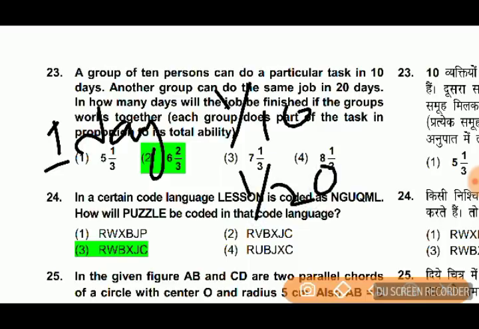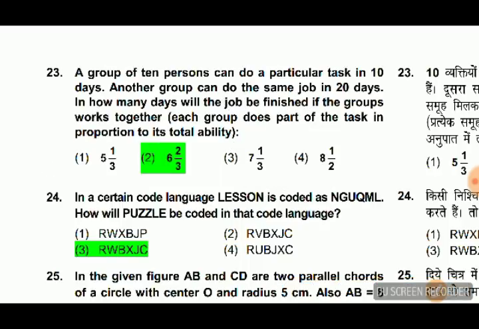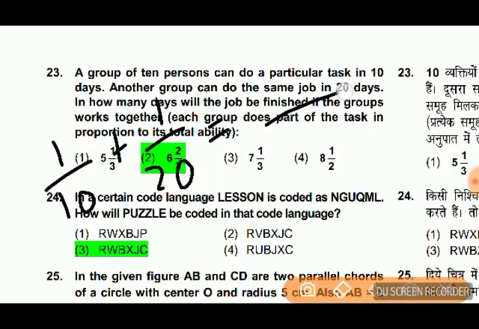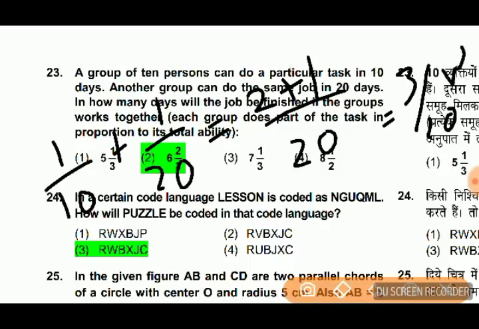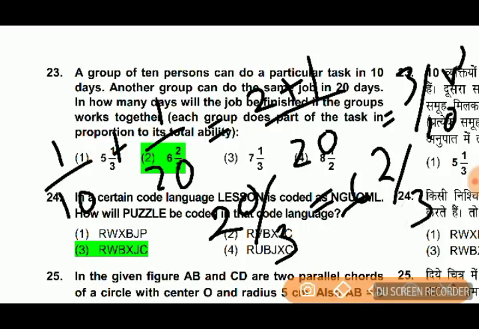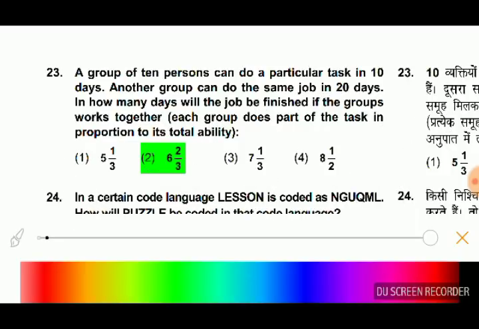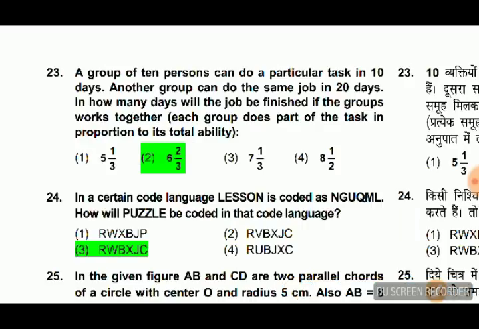If both groups work together, how much will the total work be? Total work will be 1 by 10 plus 1 by 20, so it will be (2 plus 1) by 20, which is 3 by 20. This is the work in 1 day. So the total work will be done in 20 by 3 days, which is equal to 6 2 by 3. So option 3 is right. Next question.